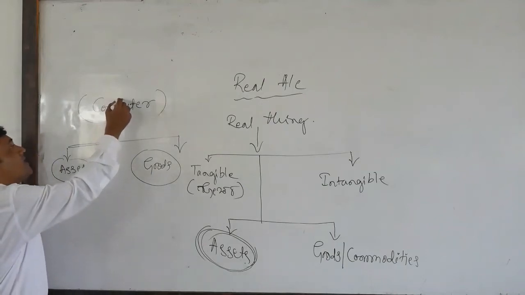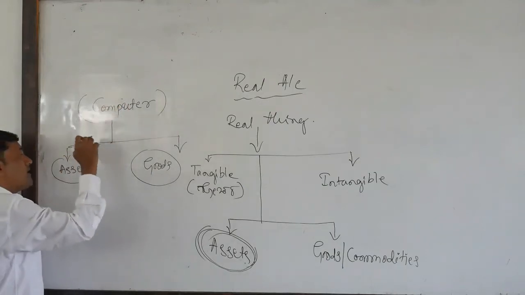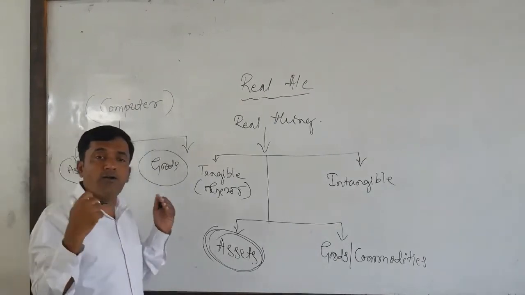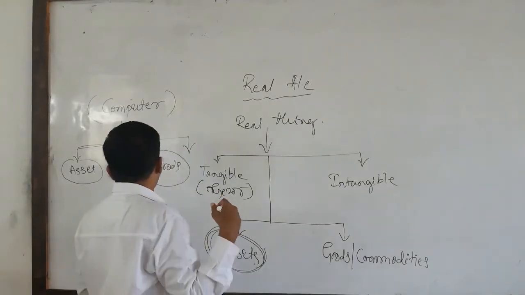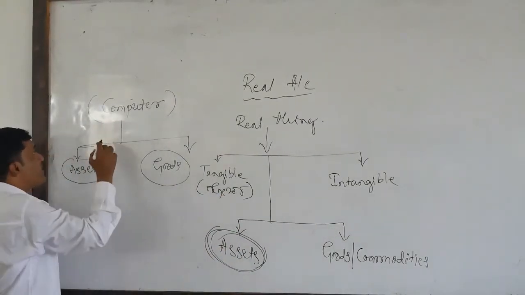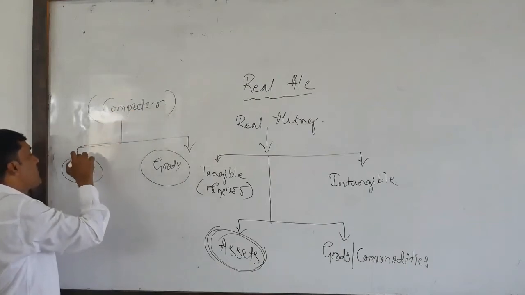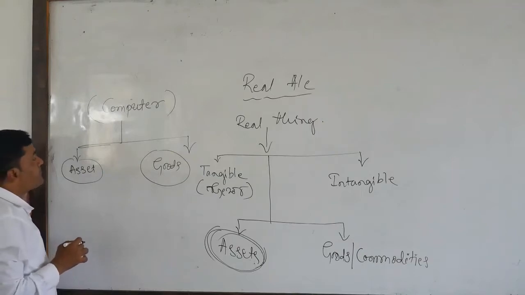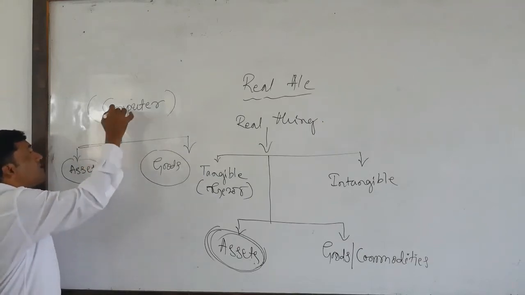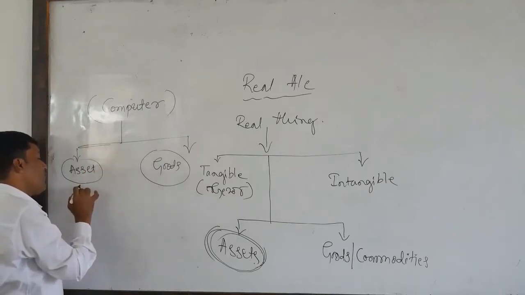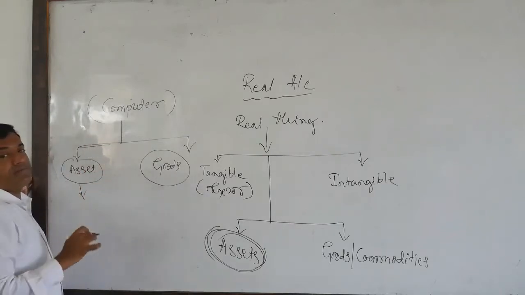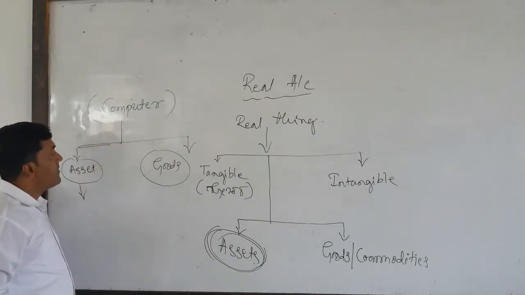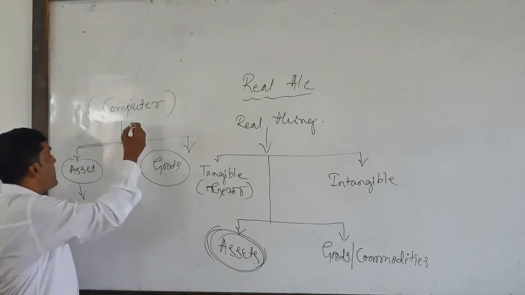If the computer is in an organization for its office use, for the business purpose, then that is our property, that is our asset. We are using this computer for generating income in an organization, so that computer is an asset. This is one aspect of when we say the computer is an asset.